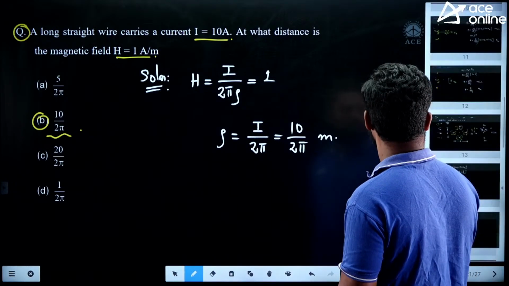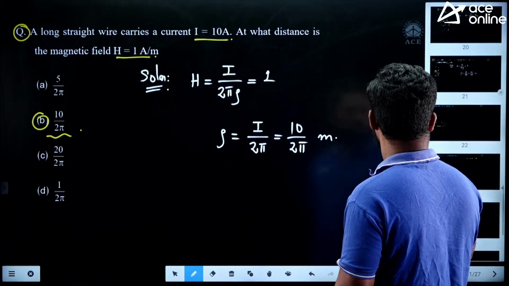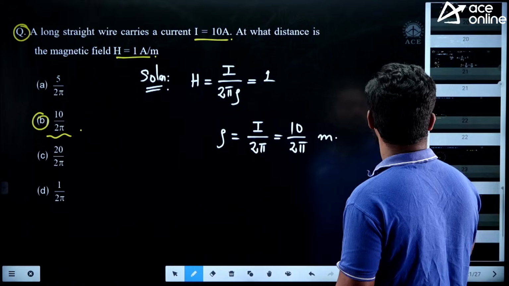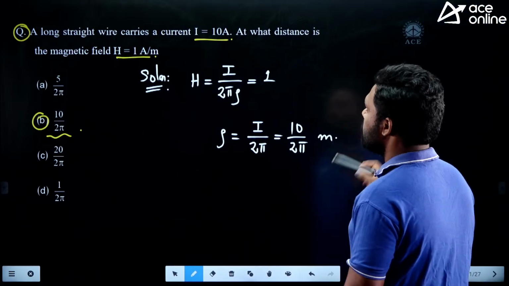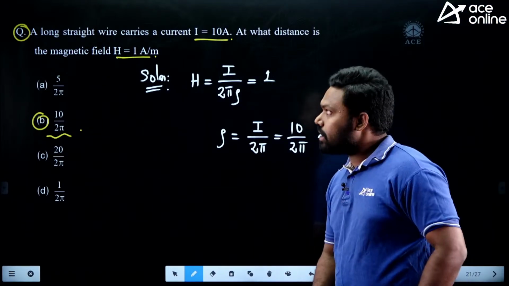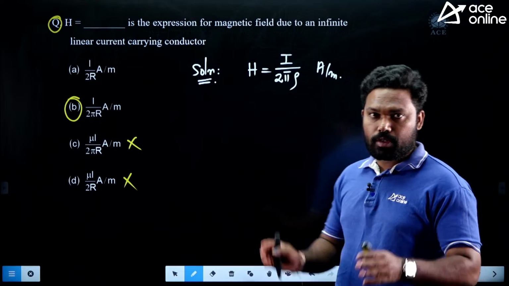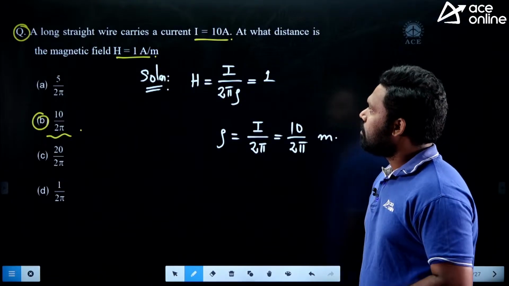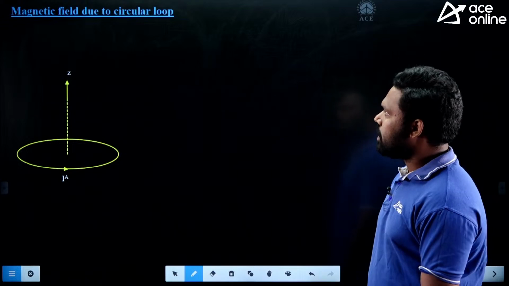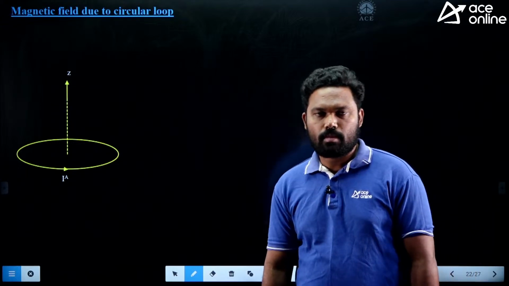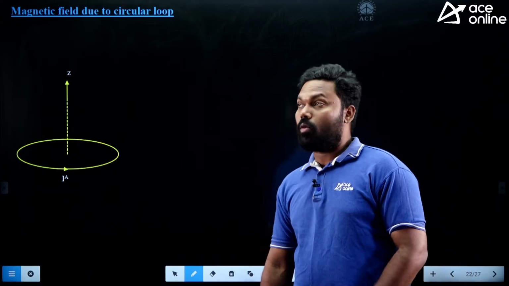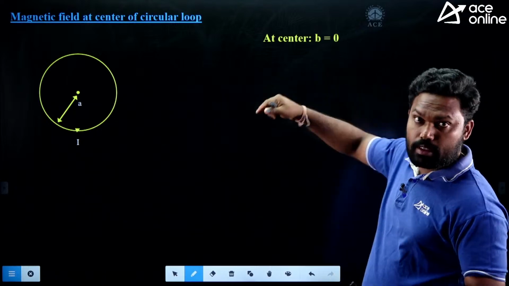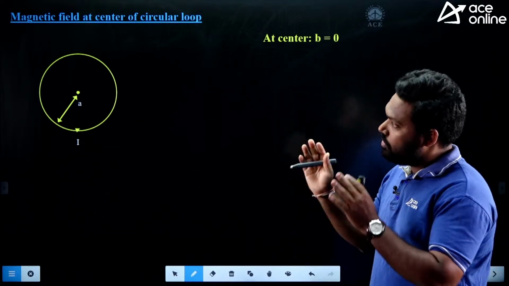Okay guys, so this is all about the formulas we have seen: the magnetic field due to a finite length conductor, an infinite length conductor, and one shortcut. Let us have one more formula: the magnetic field due to a circular loop. This is also important. What is more important is the magnetic field at the center of the circular loop. This is very, very important.